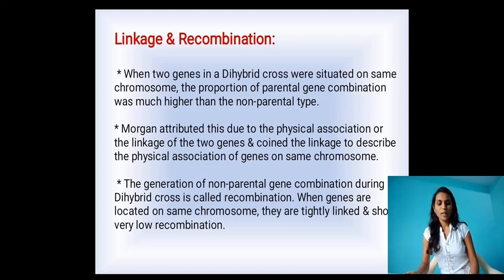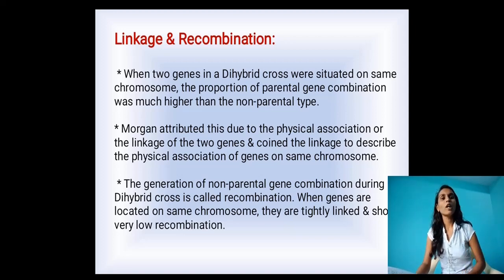Morgan attributed this to the physical association of the genes in the dihybrid cross. That's why linkage occurs. Morgan attributed this to the physical association or the linkage of the two genes. Here linkage of the two genes occurs due to the physical association.